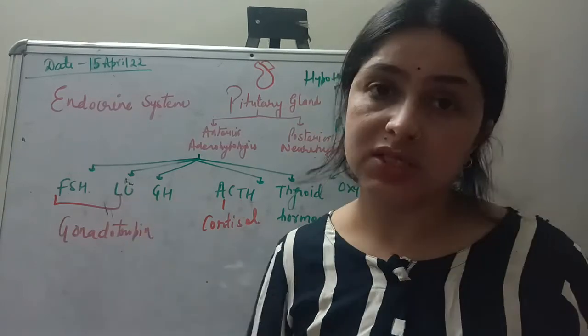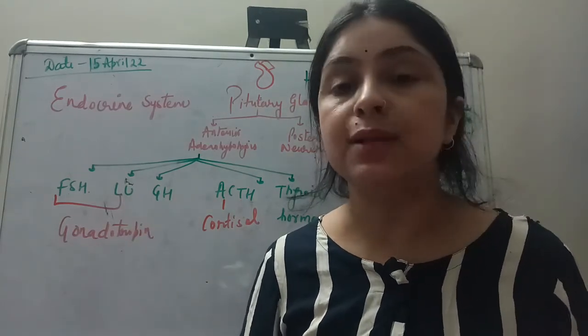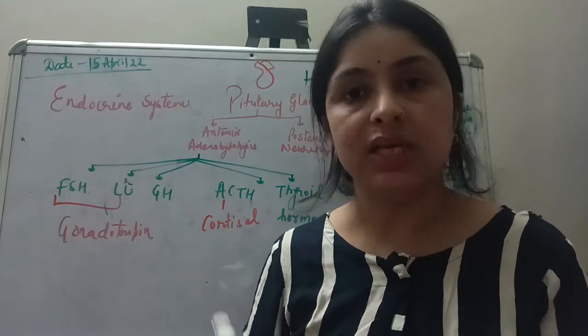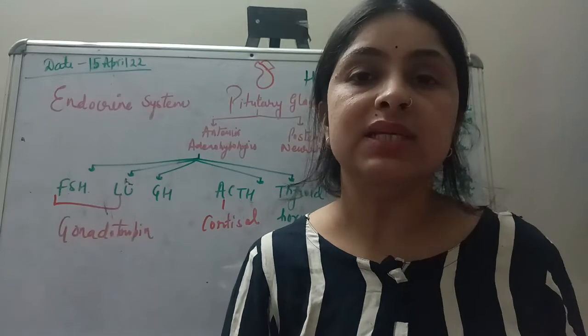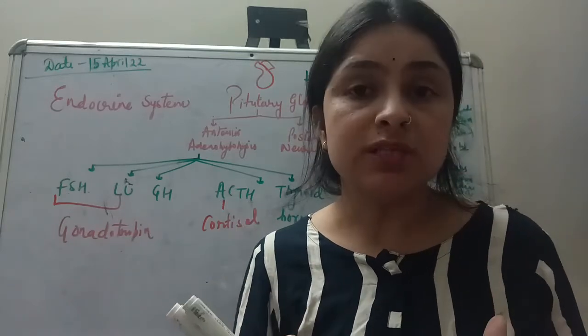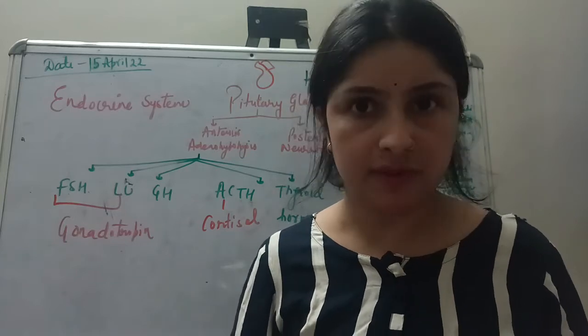Moving on to the luteinizing hormone. Luteinizing hormone helps in sperm production from the testis in the male's body, and in females it helps in the secretion of progesterone, which is a hormone responsible for the maintenance of pregnancy in females.